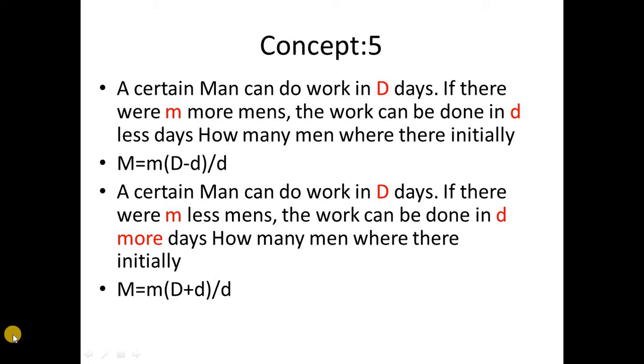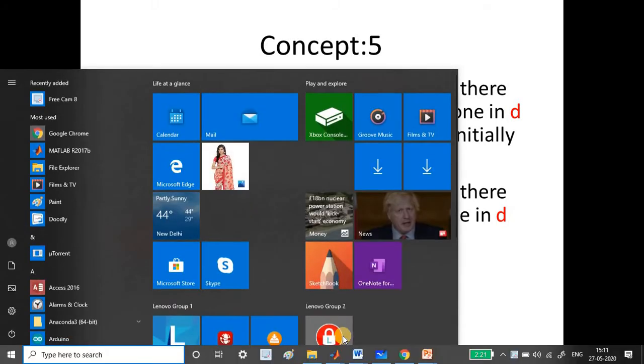If certain men can do the work in D days, and if there were m more men, the work can be done in d days less. Then how many men were there initially can be calculated using this formula: capital M is equal to small m into d divided by (D minus d). Let me explain it on the whiteboard itself.